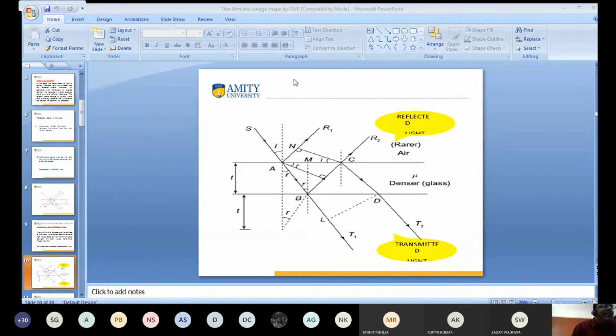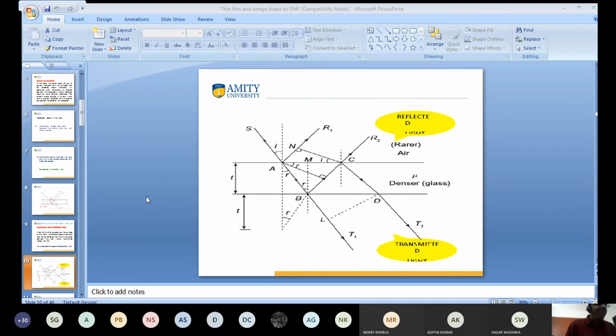The interference pattern is taken by these rays R1 and R2. You can say this interference pattern is observed due to the reflected rays of light. Again, this light is transmitted: this one is T1, this is T2. Again, this light interferes, and an interference pattern is observed due to the transmitted rays of light.